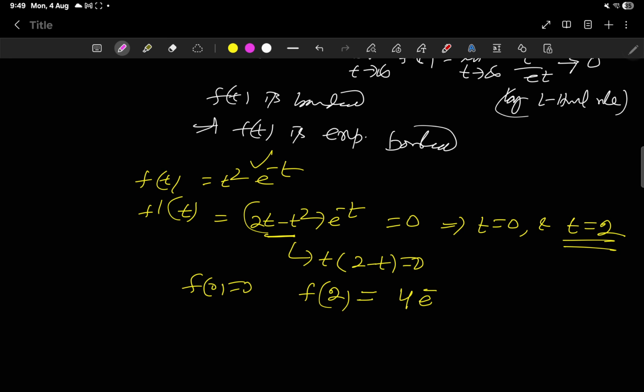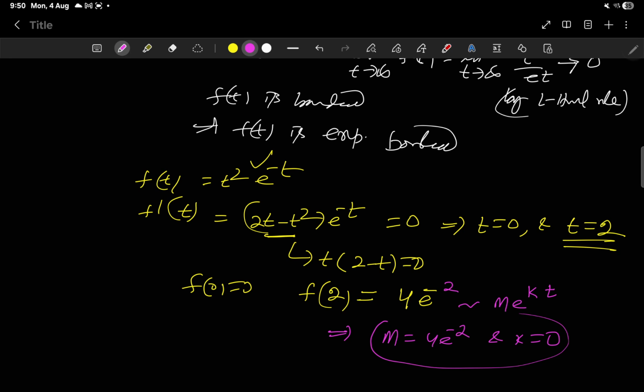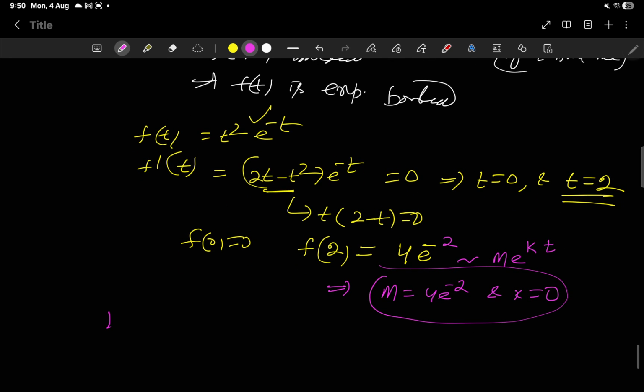So what we can say? It is M e to the power kt. So this will give you M is equal to 4 e to the power minus 2 and K is equal to 0, right?